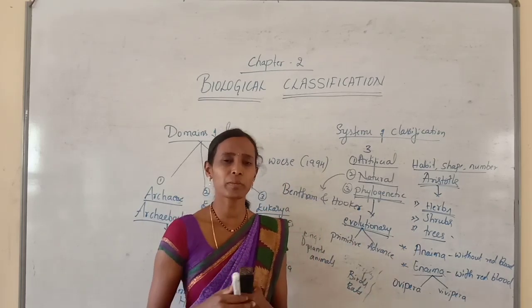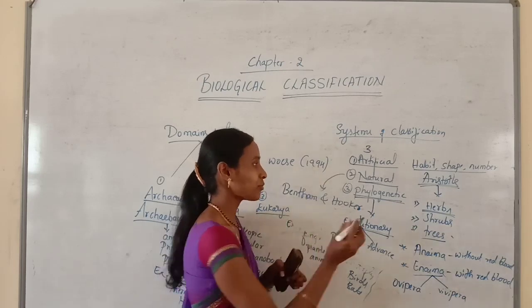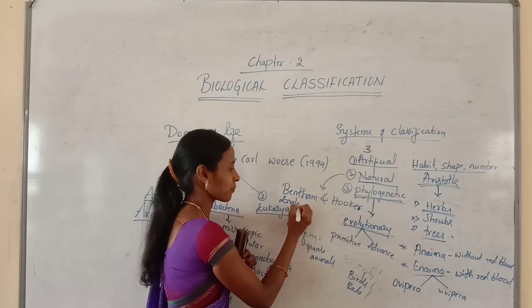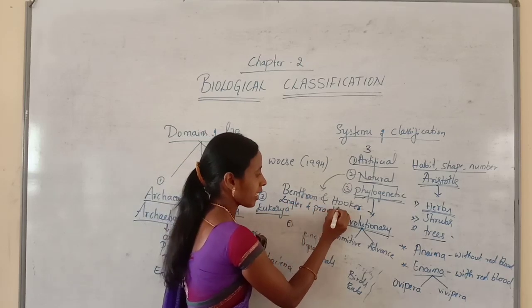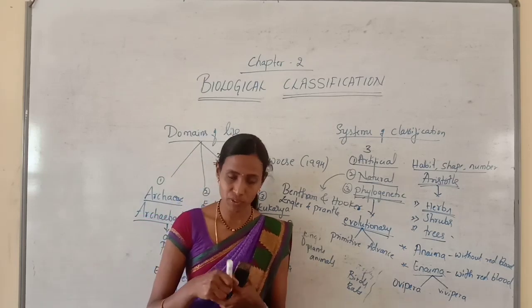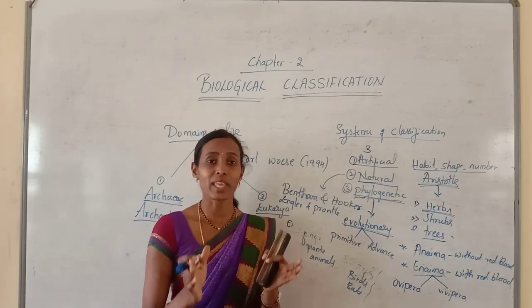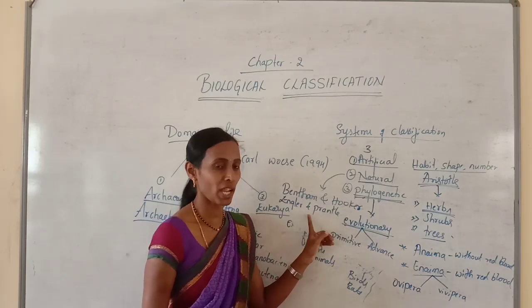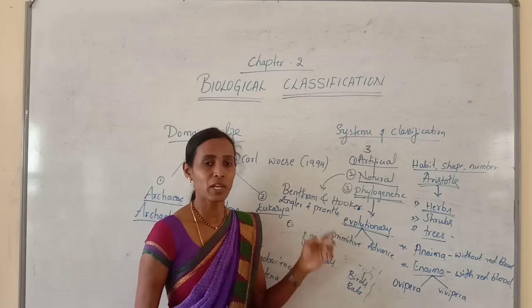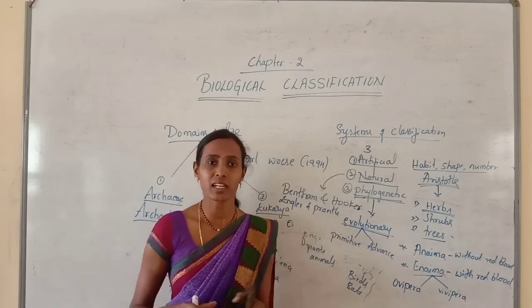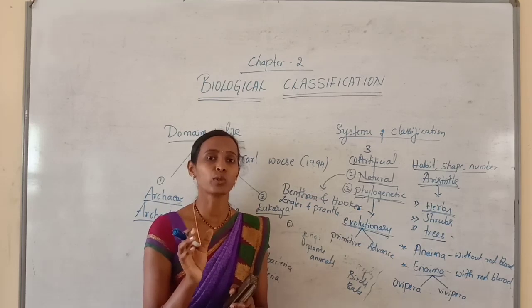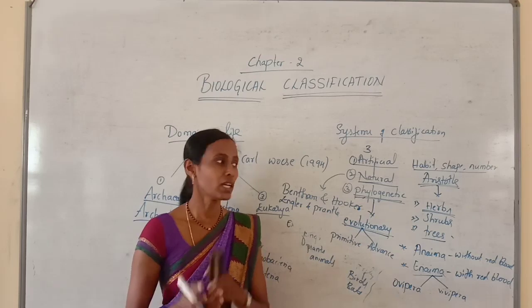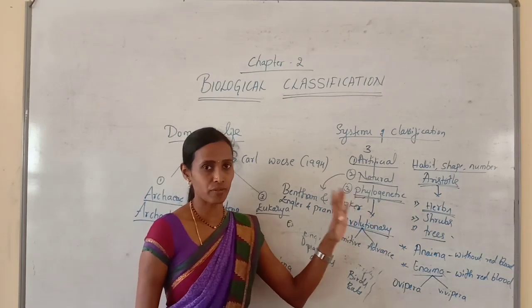So how do we know which are primitive and which are advanced? An example for the phylogenetic system is the Engler and Frankel system of classification. It is called phylogenetic because they considered the evolutionary pathway as the main criterion for classification. That's why it is phylogenetic in nature. When you look at the Engler and Frankel system of classification, you will come to know which are the primitive organisms and which are the advanced groups of organisms. So that is the phylogenetic system of classification.